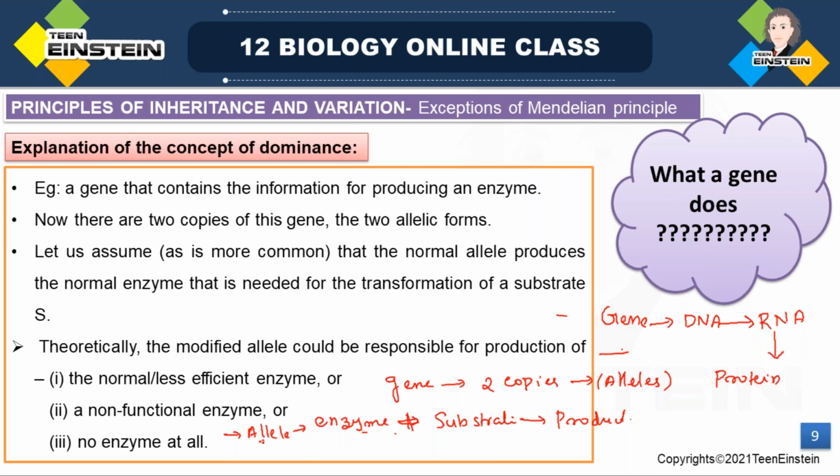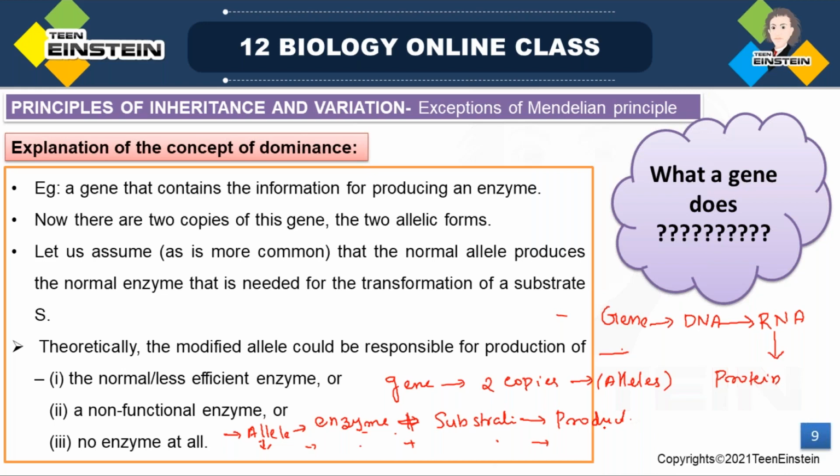in this allele, so that there will be a change in the enzyme, and again when it is reacting with the substrate, the product, what we can imagine, may affect the production of normal enzyme.